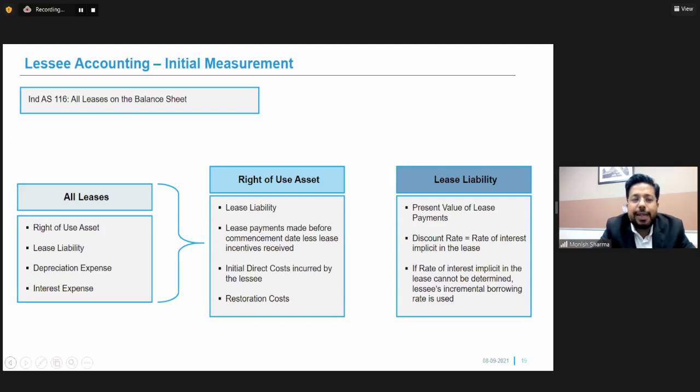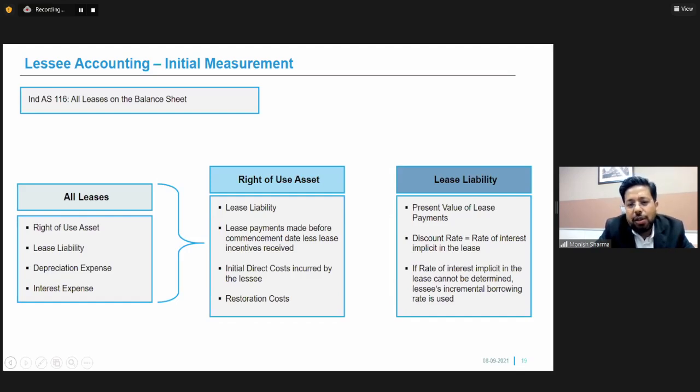And there'll be an interest expense, which will be shown in the profit and loss account on the lease liability. Now, what is right of use? Right of use is typically equivalent to the lease liability. Whatever lease liability one has to pay over the contractual period of lease is the lease liability, plus any lease payments made before the commencement of the lease period. So if any money has been paid before the commencement of the lease, that will also be considered as a part of right of use.